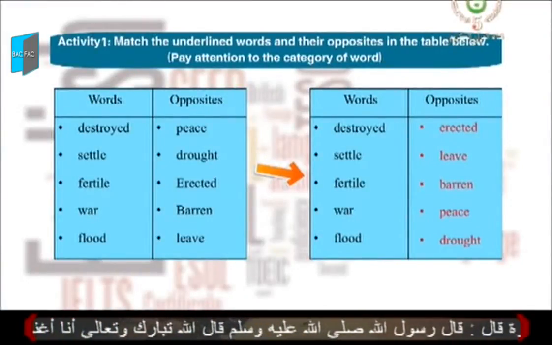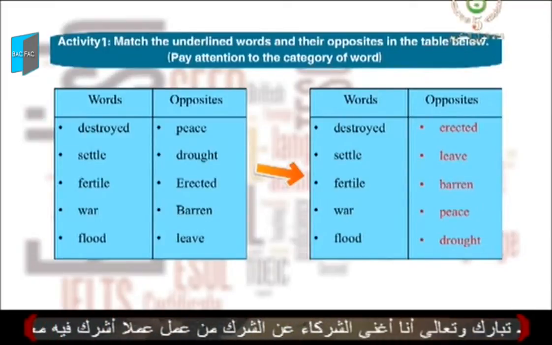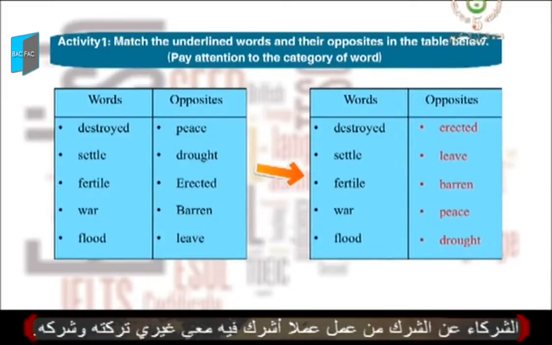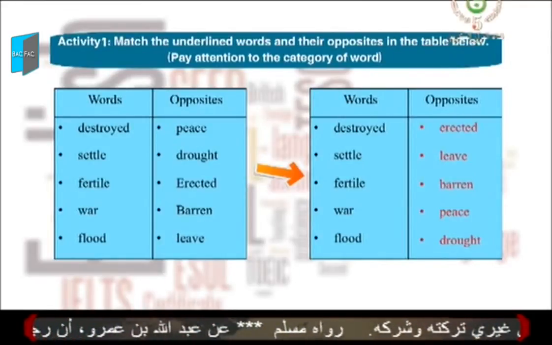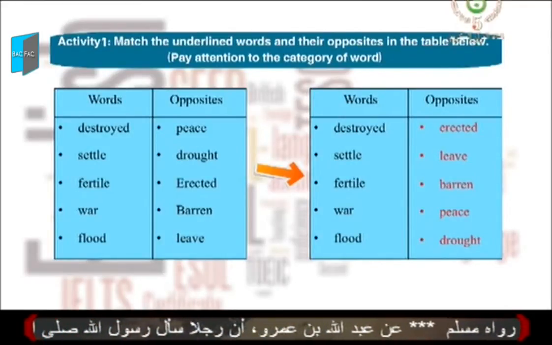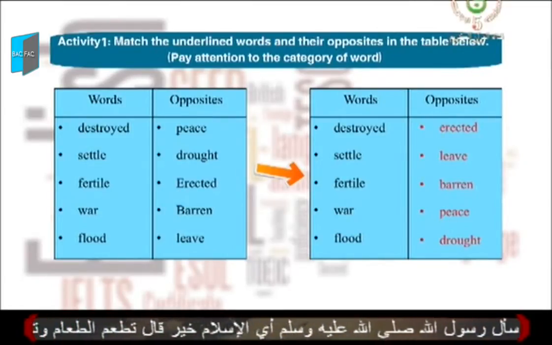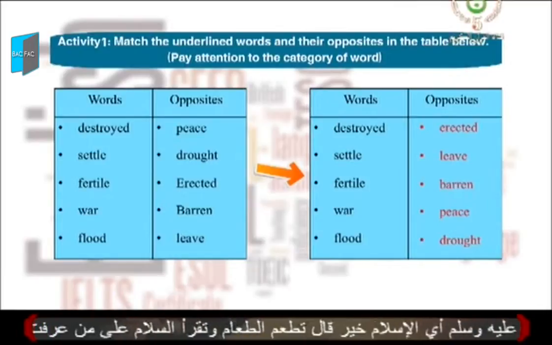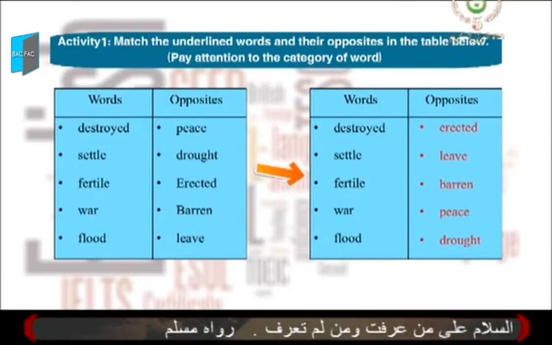Destroyed and settle are verbs. Fertile is an adjective. War and flood are nouns. Let's move to the opposites now. Peace is a noun. Drought is a noun. Erected is a verb in the past. Barren is an adjective. And leave is a verb in the infinitive.